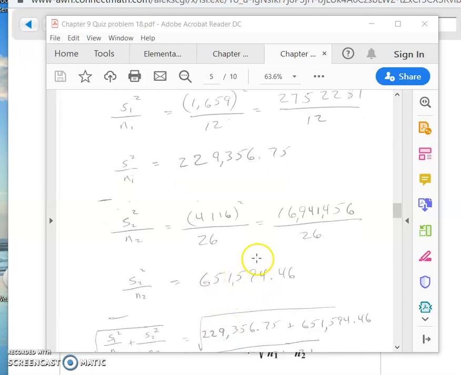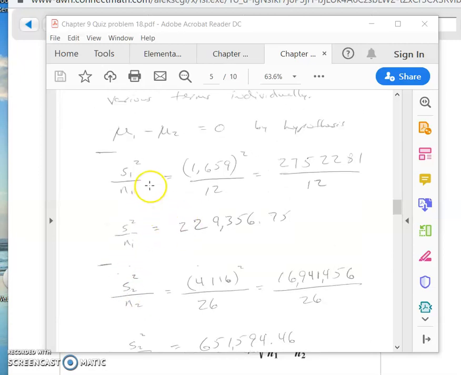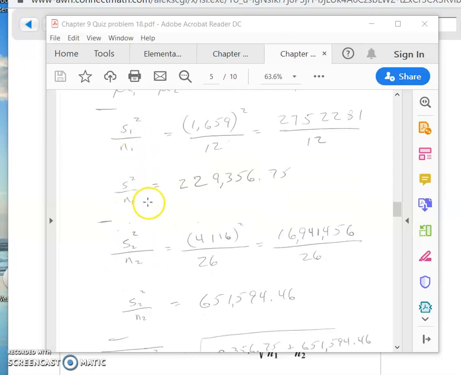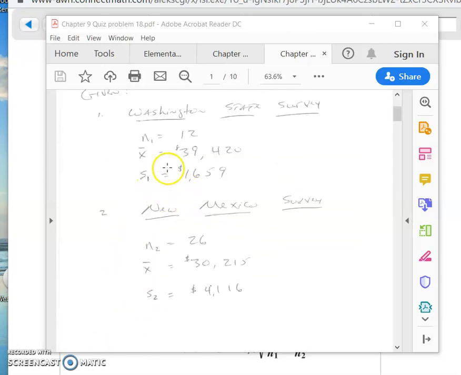Now where people make mistakes on this, in my opinion, one of the biggest, most common mistakes is they forget that what the problem gave us was the standard deviation.